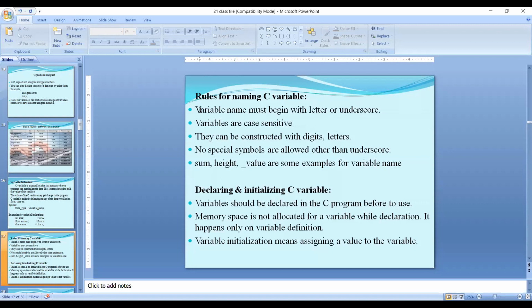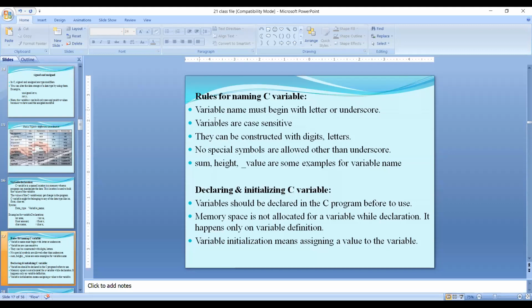Why? What is a token? The smallest unit part in the program is called a token. Every individual unit in the program is called a token. A token may be a keyword, an identifier, a variable, a string, and so on. So the same rules we will implement when we are declaring a variable.